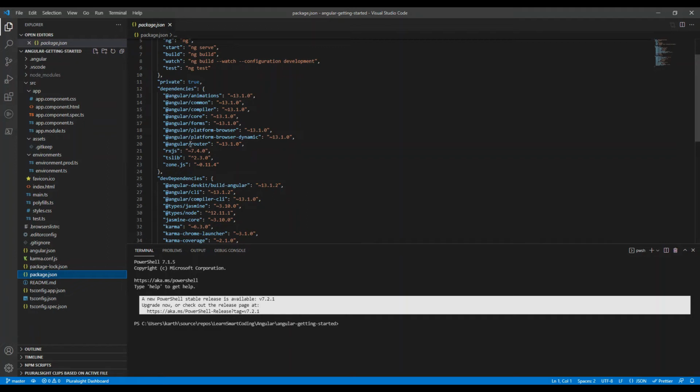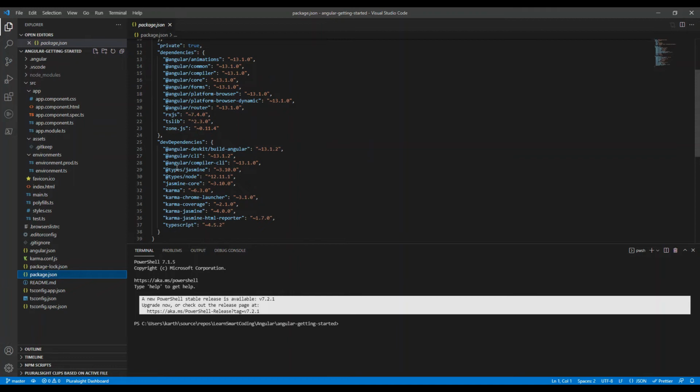Dev dependency sections are nothing but the packages that are required for our dev environment to work. This is only for our dev environment. That's why it's dev dependency. And in this, if you see, it is all specified with the Angular CLI, which CLI version we are using, what node type we are using, and then what testing we are using.